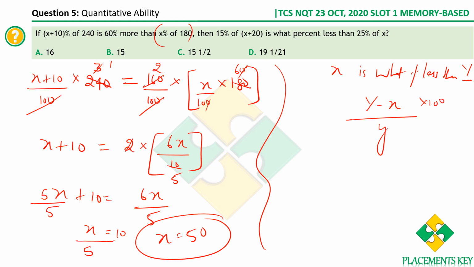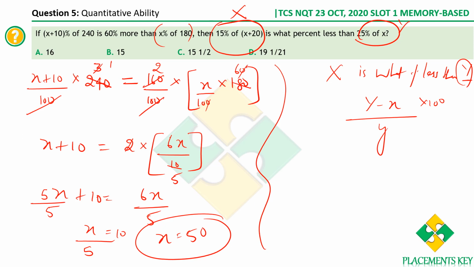Okay, x is what percentage less than y? What do we do? First take the difference by than. After than we have y, so y is the base. Y minus x by y into 100. So here this is the value of x. Let me take it as capital X, and this is the value of capital Y, in terms of how we wrote it. X is what percentage less than y? So what should we do? We should do y minus x.